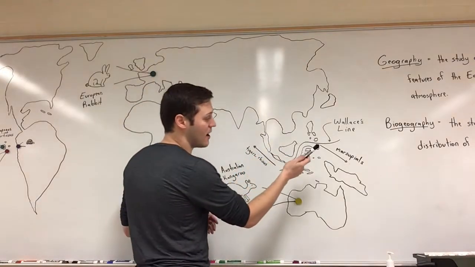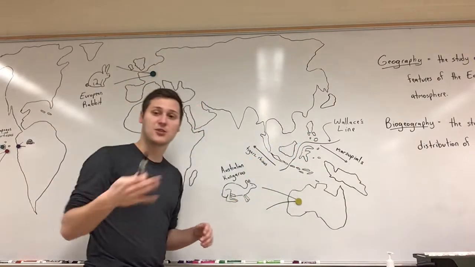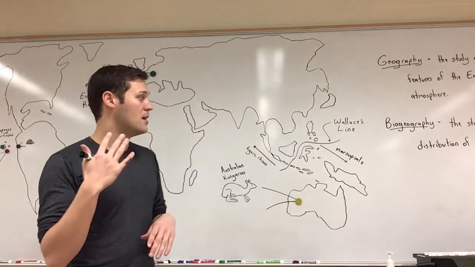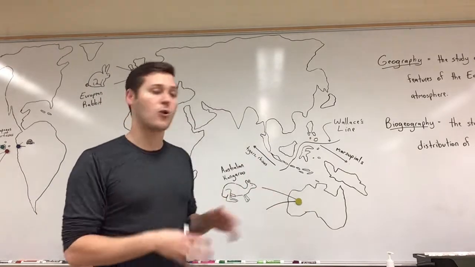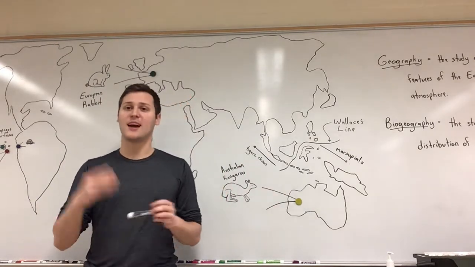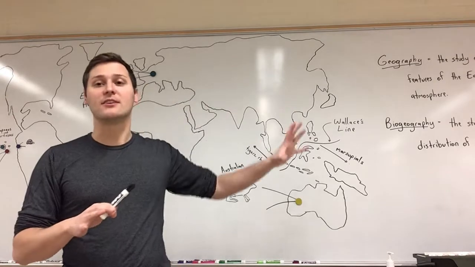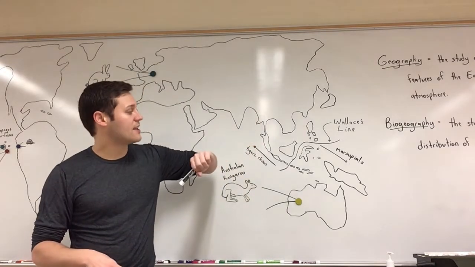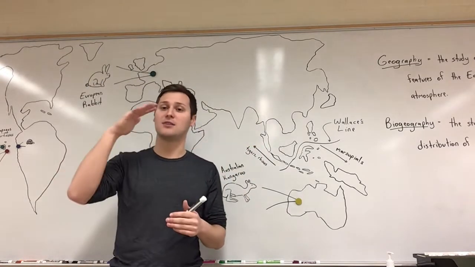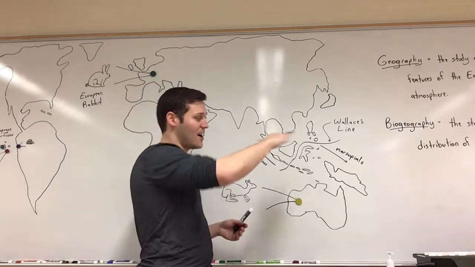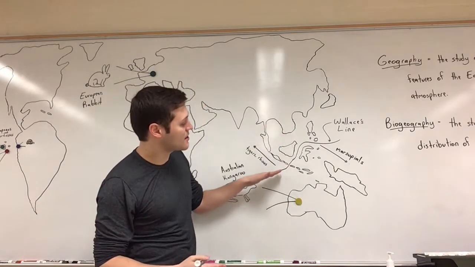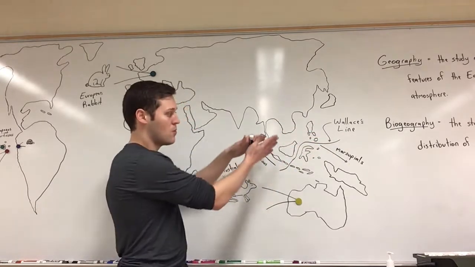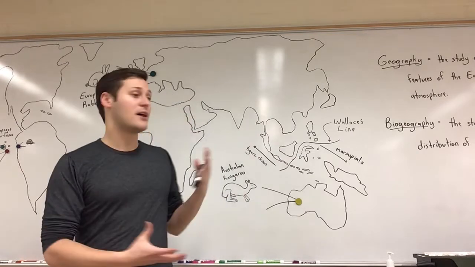Even if we look at things like the Wallace Line, so Alfred Wallace was someone who existed around the same time as Darwin, and I won't go into the story of Wallace and Darwin, but Wallace essentially came up with the idea of natural selection independently from Darwin, though Darwin gets a lot of the credit nowadays. But Wallace came up with this idea that he dubbed the Wallace Line. And the Wallace Line is basically this imaginary line that's drawn dividing certain areas of the Malay archipelago.